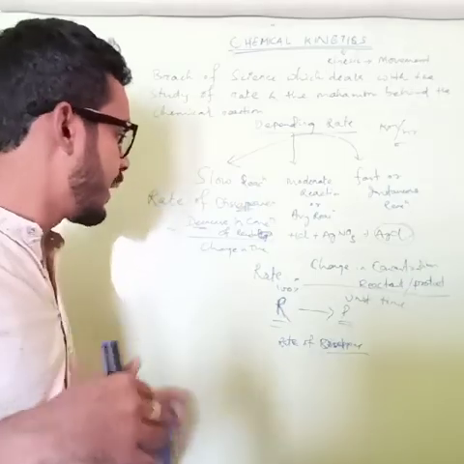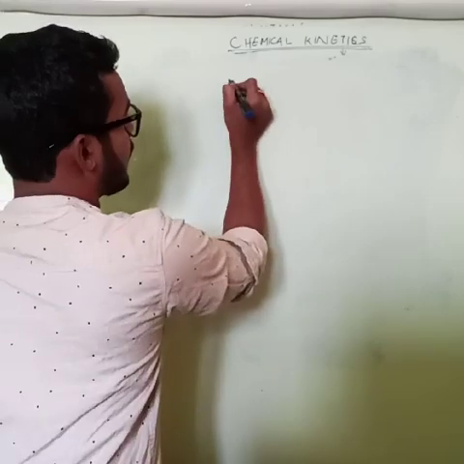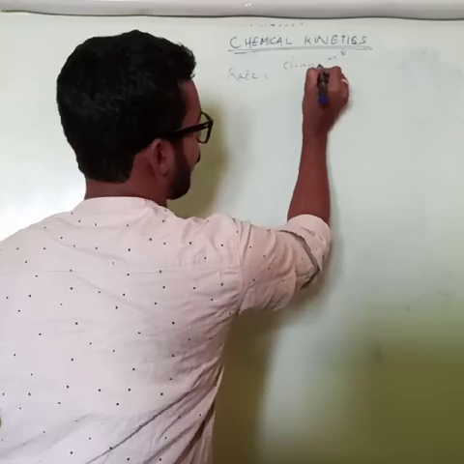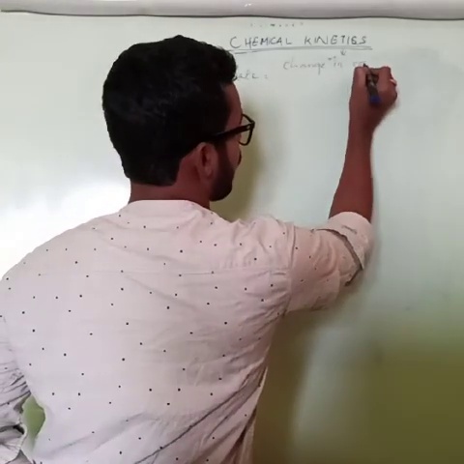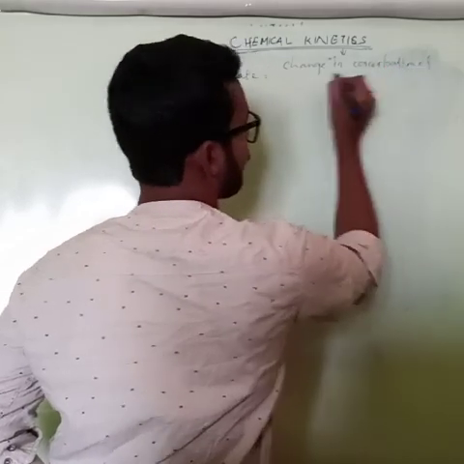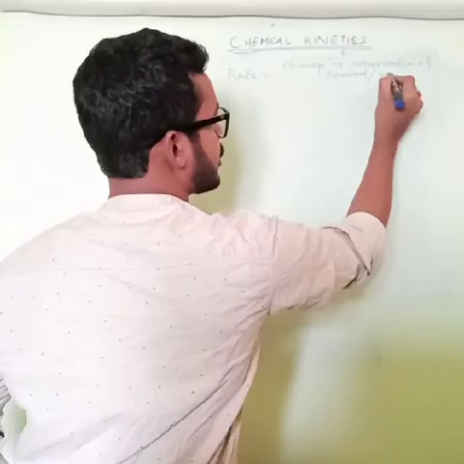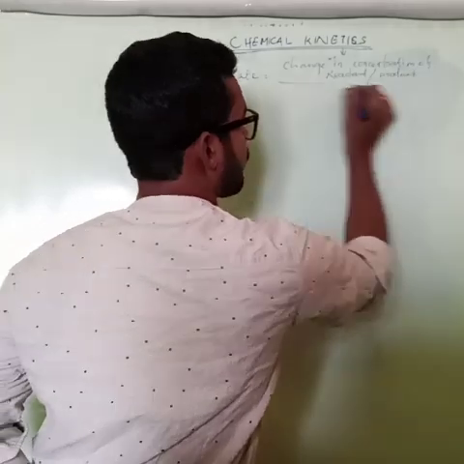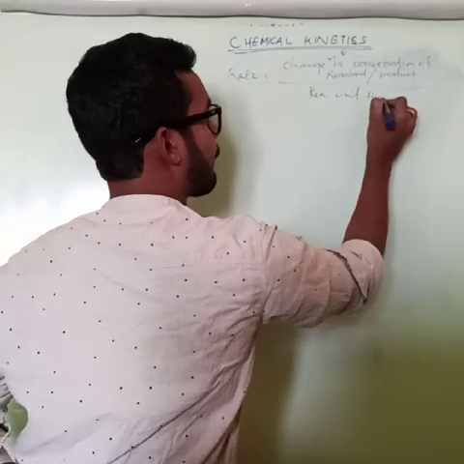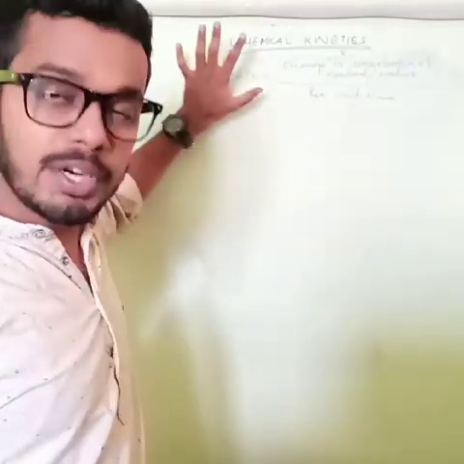Okay, let me clean this and make you understand again. So what is rate? Rate equals change in concentration of reactant or product per unit time. Change in concentration of reactant and product per unit time, that is what rate is.